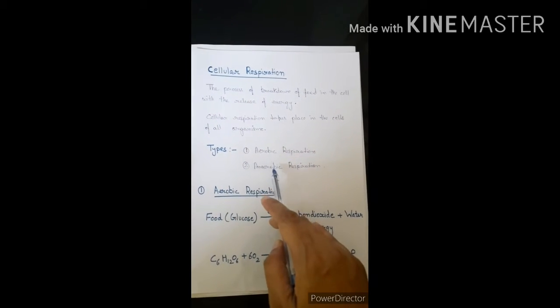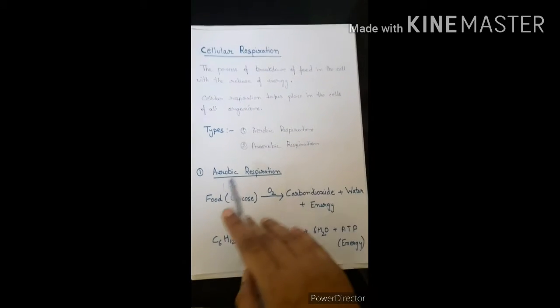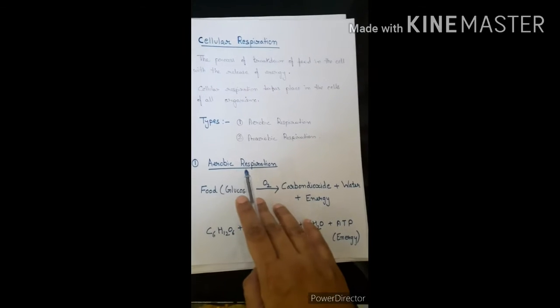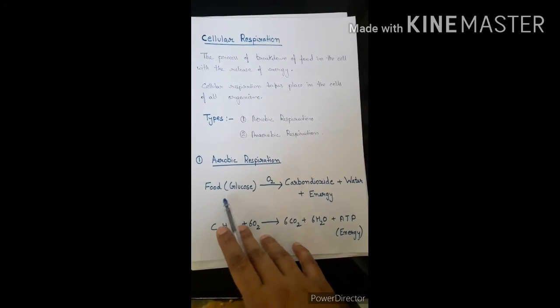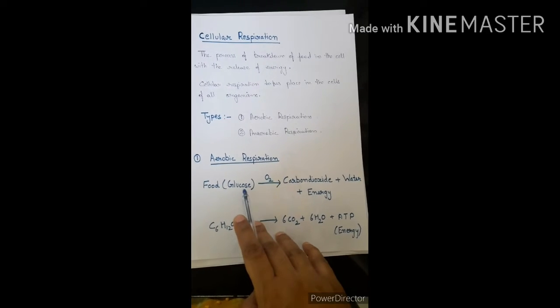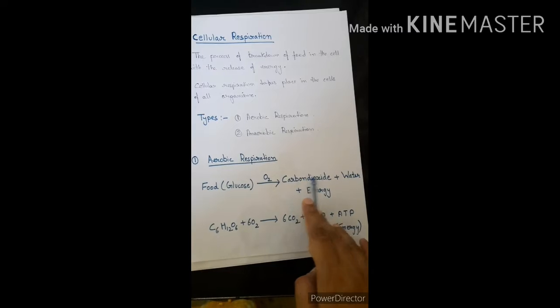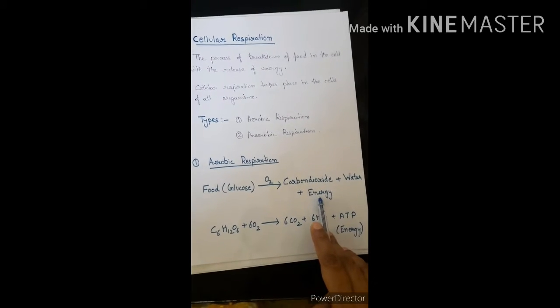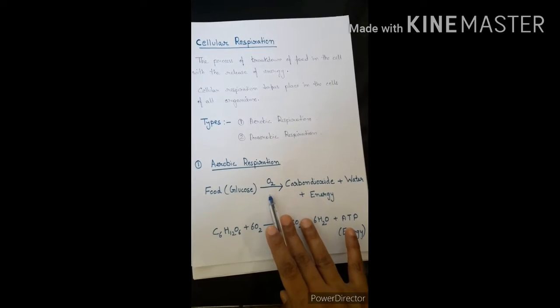Now, there are two types of respiration, aerobic respiration and anaerobic respiration. First, let's discuss aerobic respiration. In aerobic respiration, the food in the form of glucose, in the presence of oxygen, breaks down into carbon dioxide and water, and energy is released. Aerobic respiration is a respiration where oxygen is present.